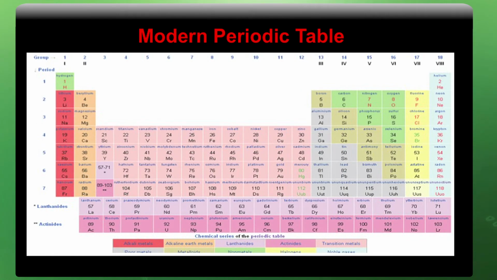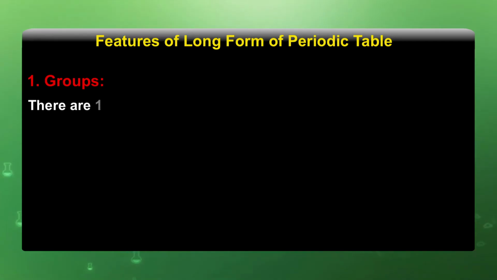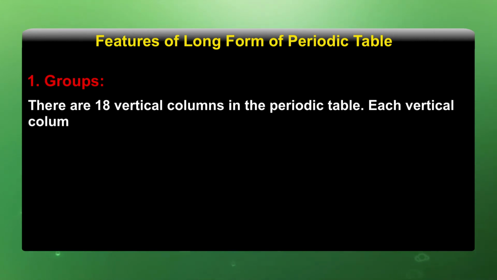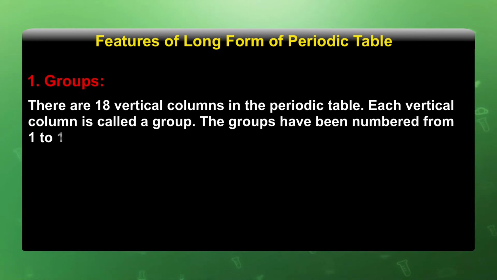This is the long form of the periodic table, which indicates all the elements and a total of 7 periods and 18 groups. Now, the groups: there are 18 vertical columns in the periodic table. Each vertical column is called a group. The groups have been numbered from 1 to 18 in Arabic numerals.